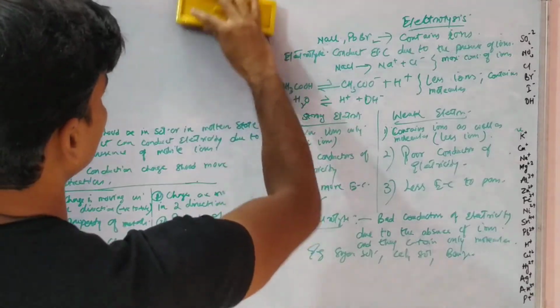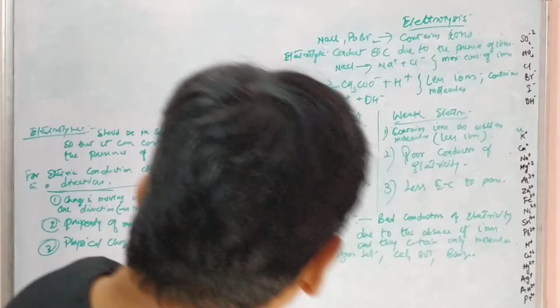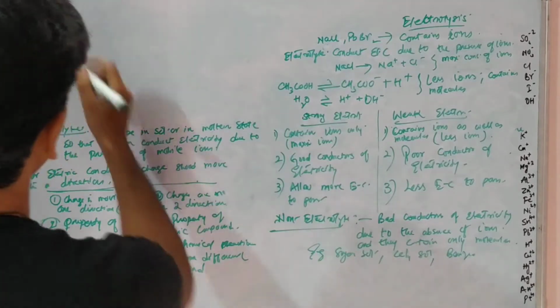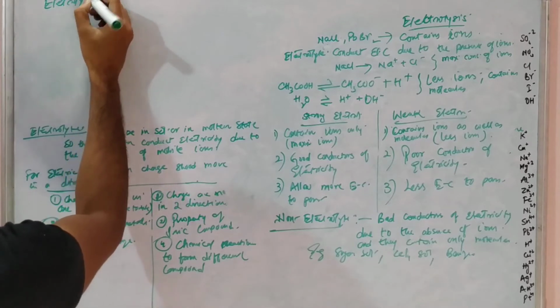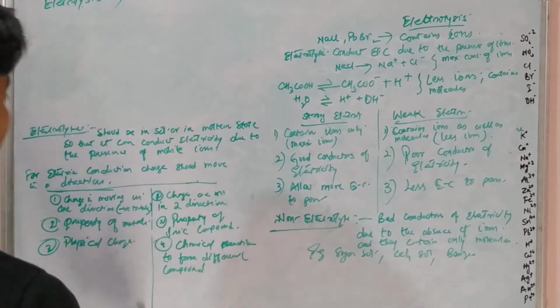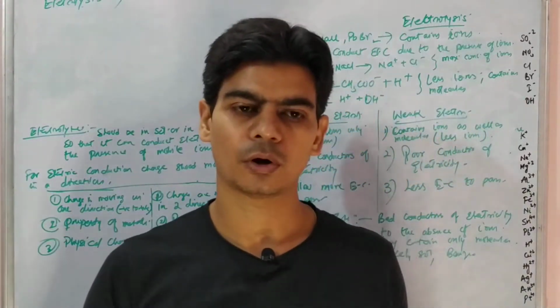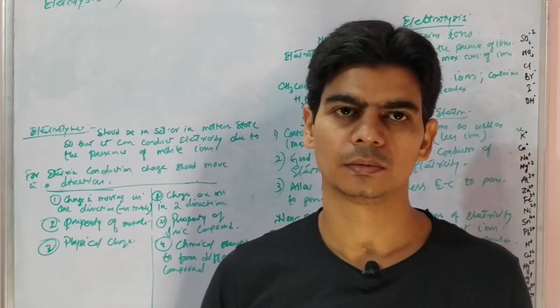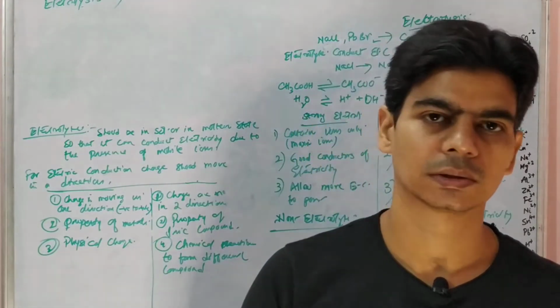We will be doing electrolysis of different compounds, and all these terms, electrolytes, non-electrolytes, would be used, right? Now it would be easy for you to understand. Electrolysis is decomposition of a chemical compound by the passage of electricity, right?